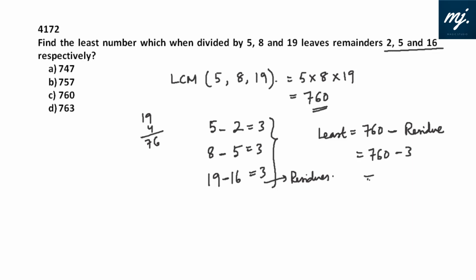In this case, the number is 760 minus 3, that is 757. Option B is the best pick.